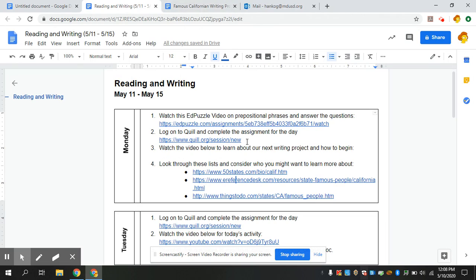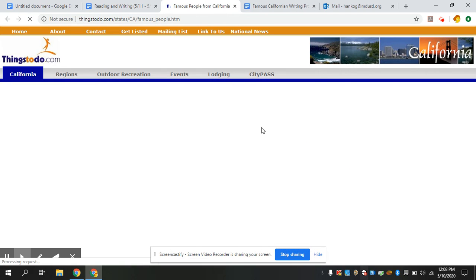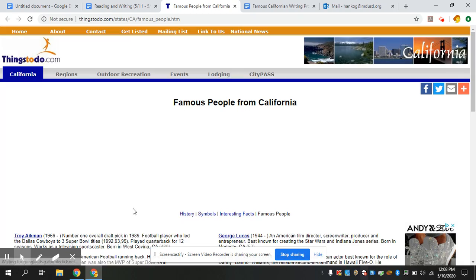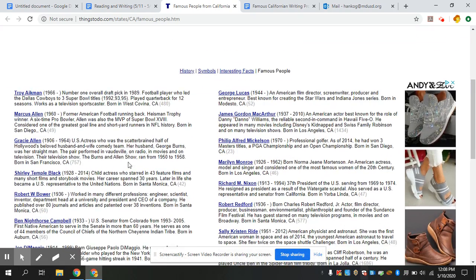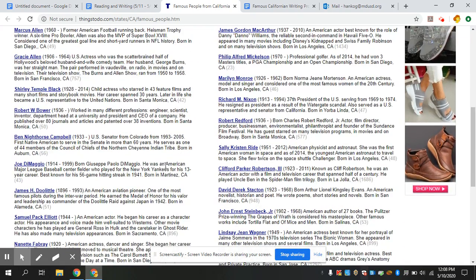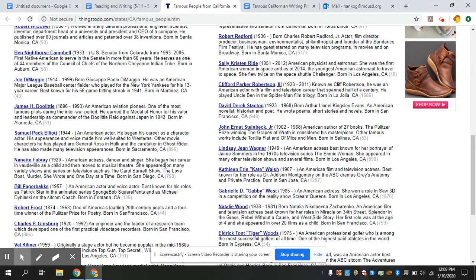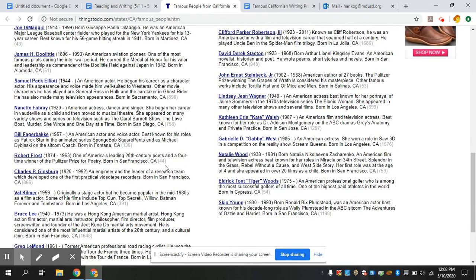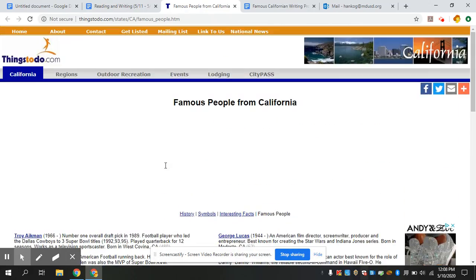And then finally, my last link. Again, there's probably some overlap in some of these names, but this list gives you a little bit more detailed information so that you can make a better choice. Okay, so go ahead and visit those. Find someone that you're interested in, and keep that in the back of your mind for tomorrow when we're going to start looking for our sources.